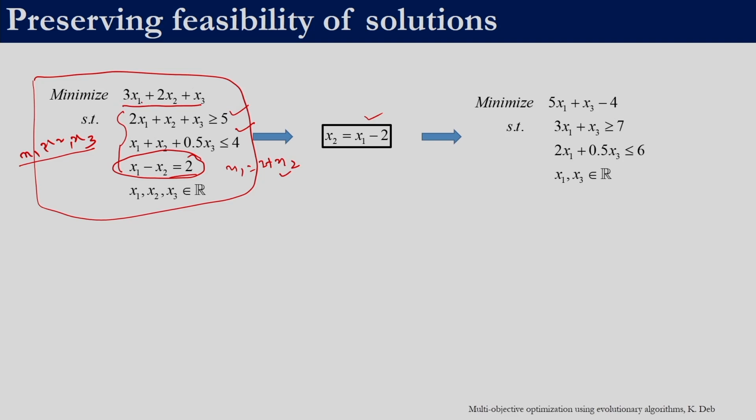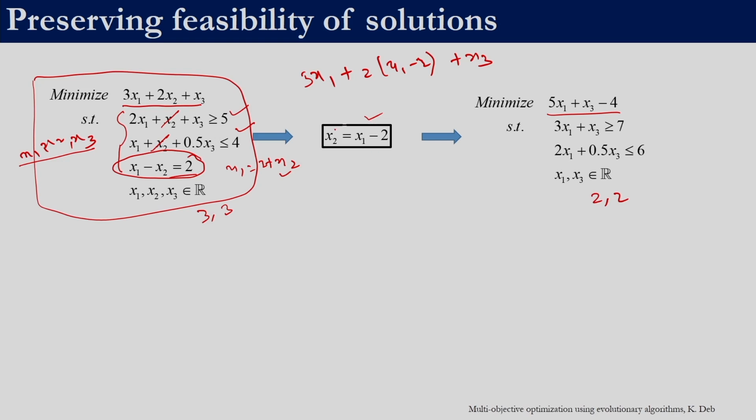Instead of writing 3x1 plus 2x2 plus x3, we can say 3x1 plus 2 times x1 minus 2 plus x3, right. So, that should work out to 5x1 plus x3 minus 4. Similarly, we can get rid of x2 from this equation, we can get rid of x2 from this equation, right. So, this problem which had 3 decision variables, 3 constraints has been reduced to 2 decision variables with 2 constraints, right.